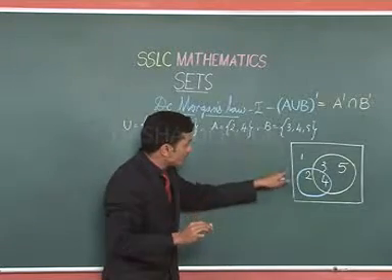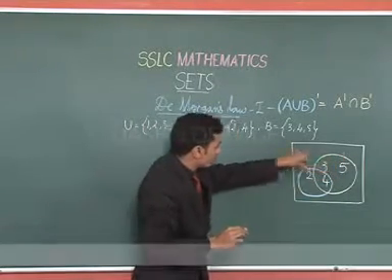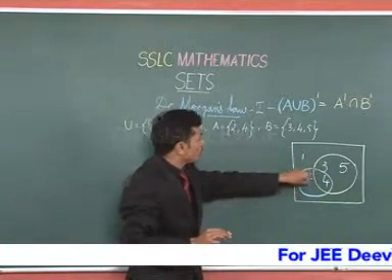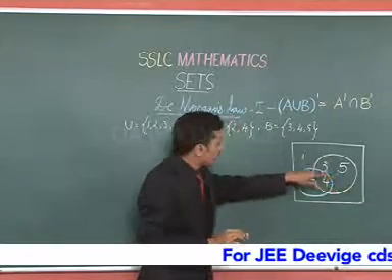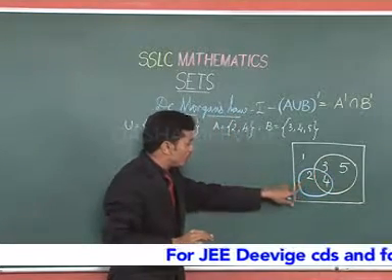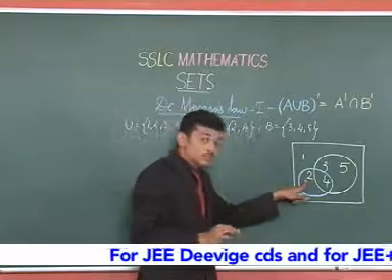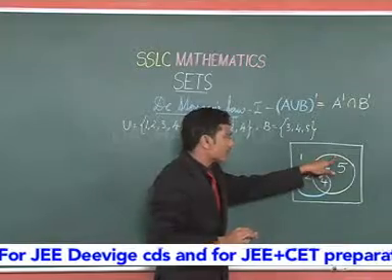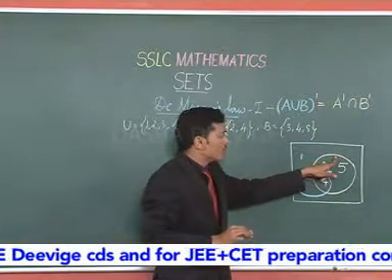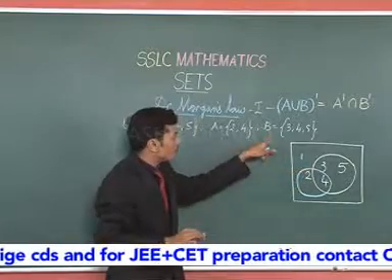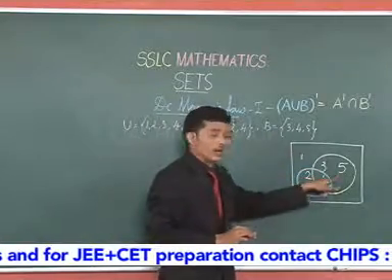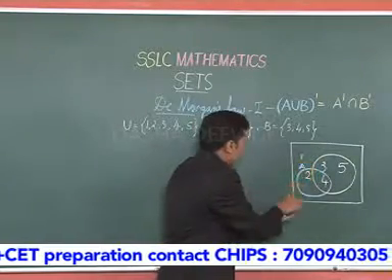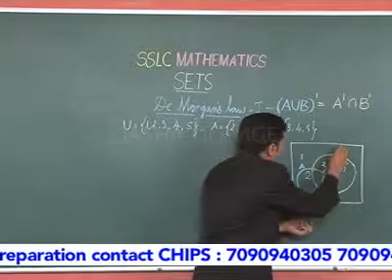So, in this diagram, this box represents the universal set with entities 1, 2, 3, 4 and 5. This circle, which is in blue color, indicates the subset A with entities 2 and 4. And this circle with pink color indicates a subset B with entities 3, 4 and 5. Let us represent this as subset A and this as subset B.